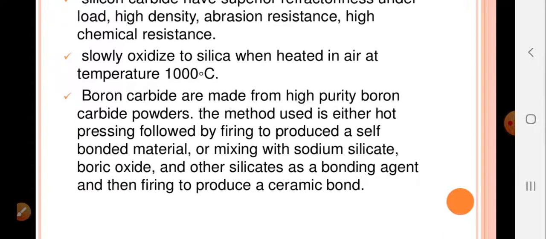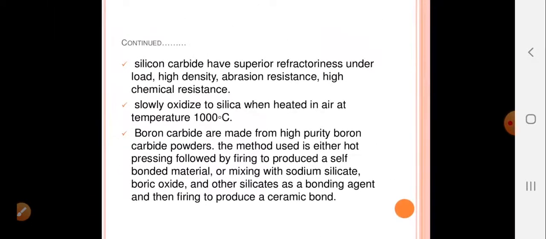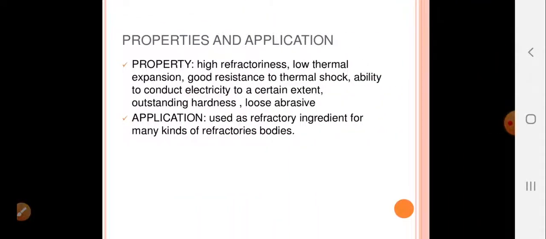Now boron carbide refractories are made from high purity boron carbide powders. The method used is either hot pressing followed by firing to produce a self bonded material, or mixing with sodium silicate, boric oxide and other silicates as a bonding agent and then firing to produce a ceramic bond. Properties and applications of these carbide refractories.